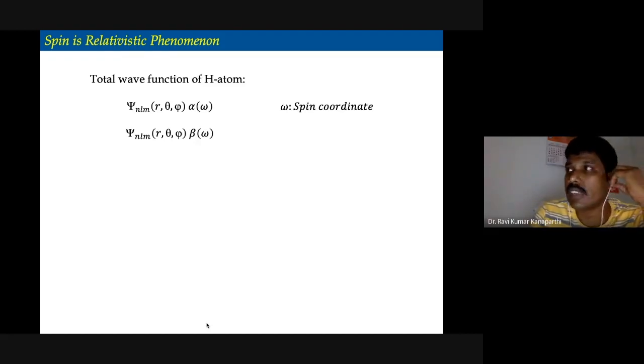This is something different, the way in which we are proposing the spin quantum number.